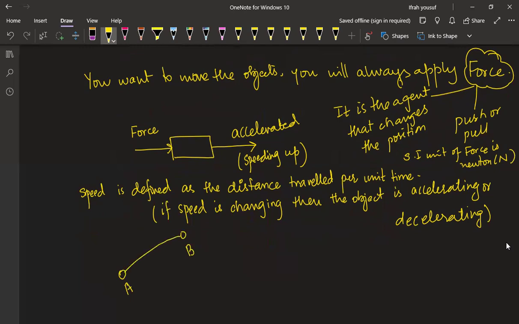And then from your friend's house, you go to school, and then you come back home. This is how you take this journey. Now, would you consider that you are going to move with the same speed throughout your journey?